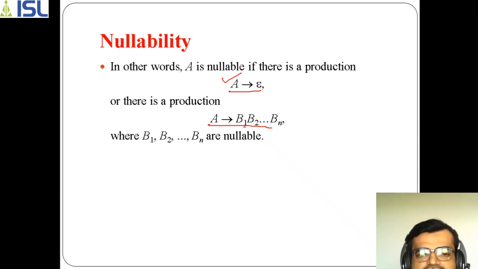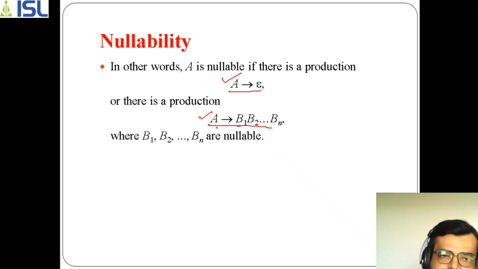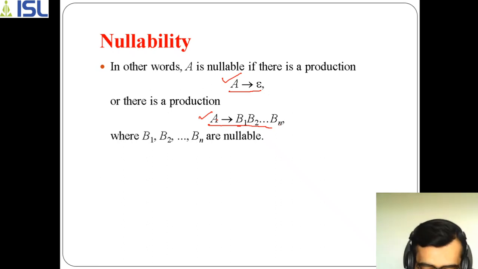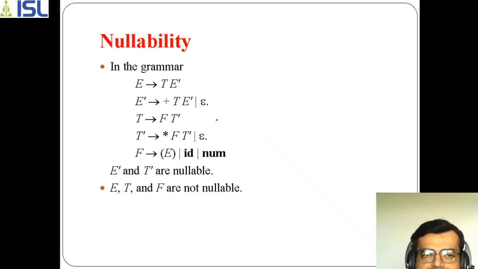But what if B1 or B2 or so on up to Bn are nullable? If any one of them is nullable, or all of them are nullable, then A is also nullable. So nullability can be directly impacted, or it can also be indirectly impacted.